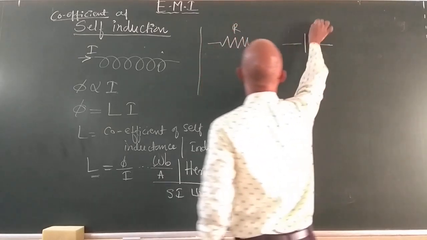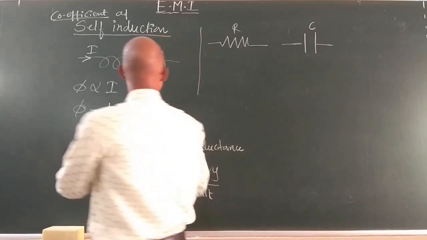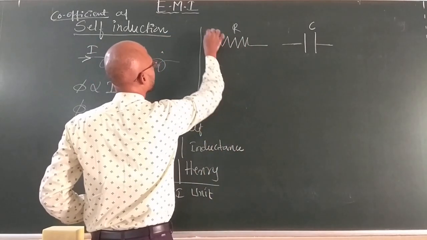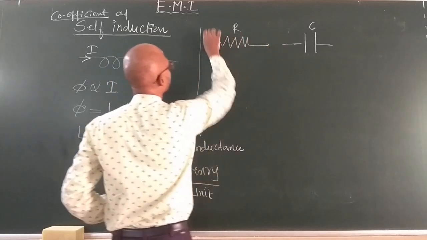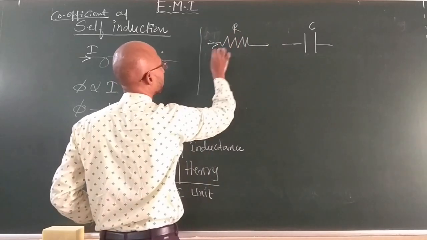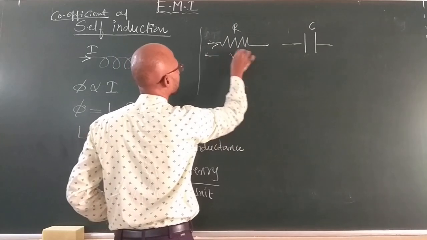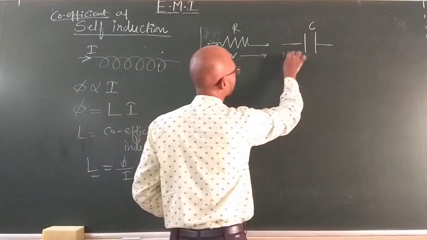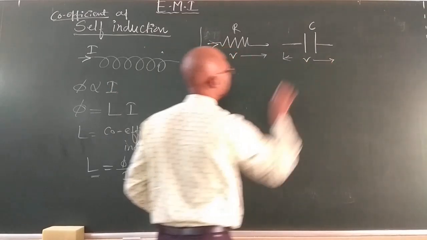When you apply a potential between these two points, say between points A and B, a potential is applied between these two terminals.